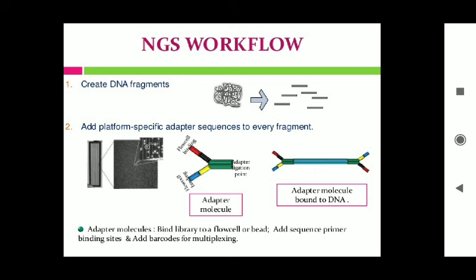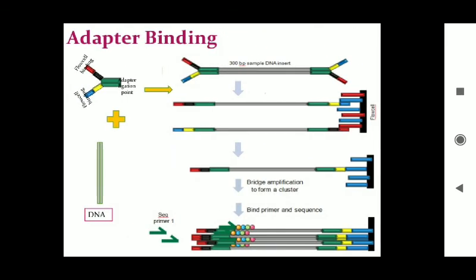Then when that adapter molecule binds to the DNA, you can see very easily how it looks, and how the adapter molecules are joined with that DNA fragment.